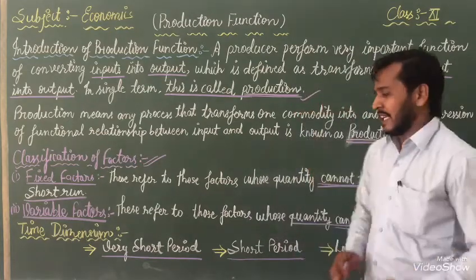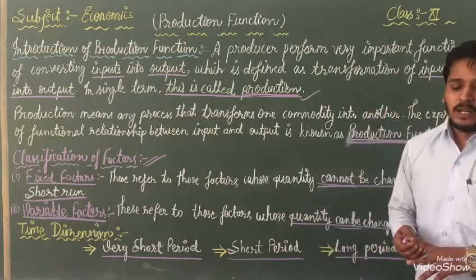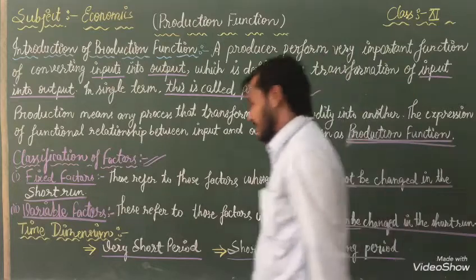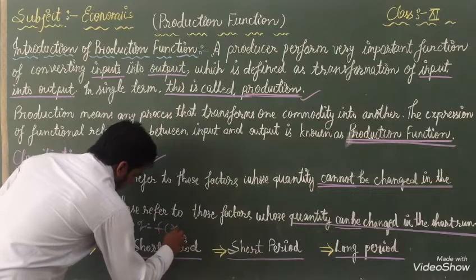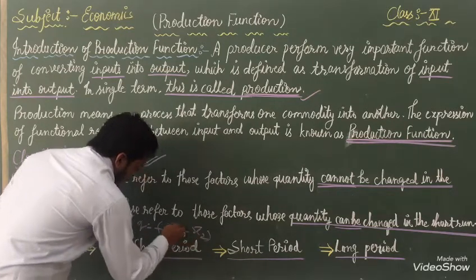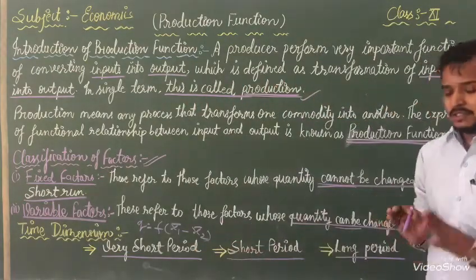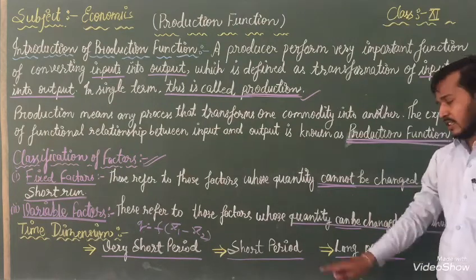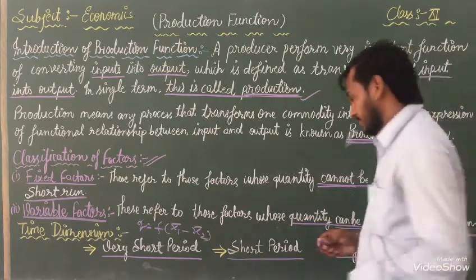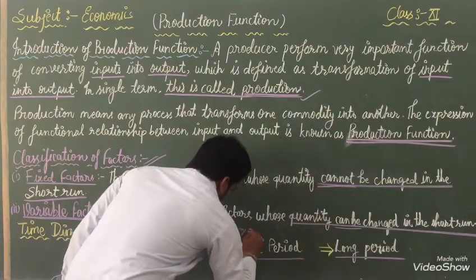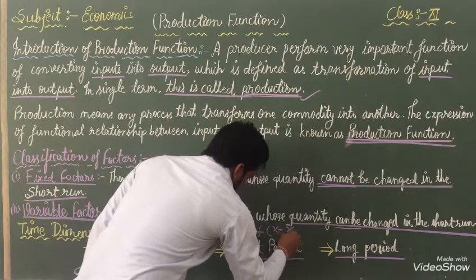With the help of that, we can explain it with a small formula also. For example, Q equal to F x1, x2. For example, it should be coming here in the question. Another one we can write here: Q equal to F x1 x2.